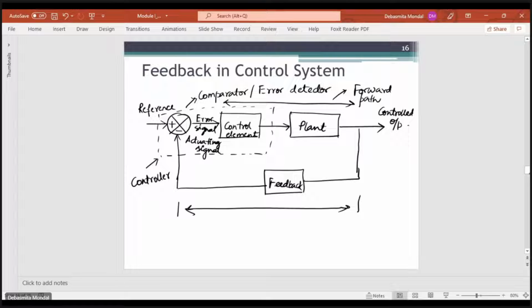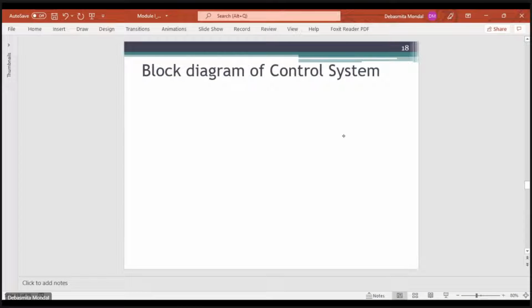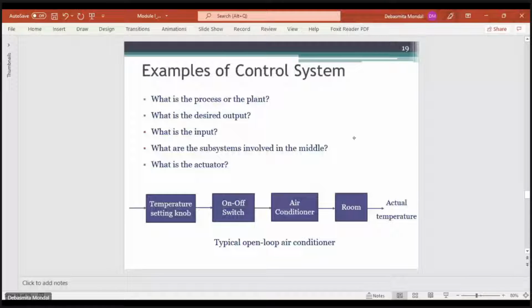This actuating signal actuates the control elements, and the output of the control elements is the control signal, which is given to the plant. This control signal is manipulated depending on the output we are getting, so that the output is the desired one. This block diagram I have already drawn.